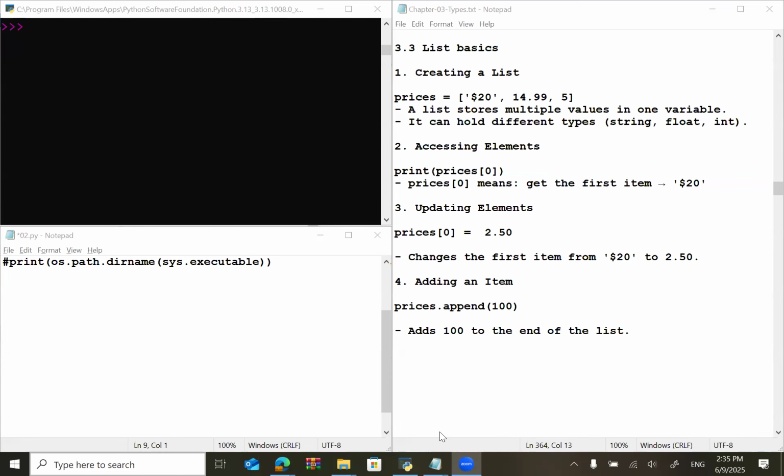We have non-container types and we have container types.